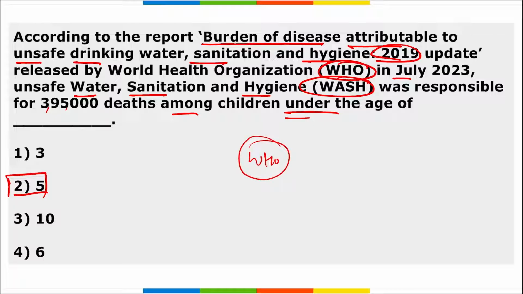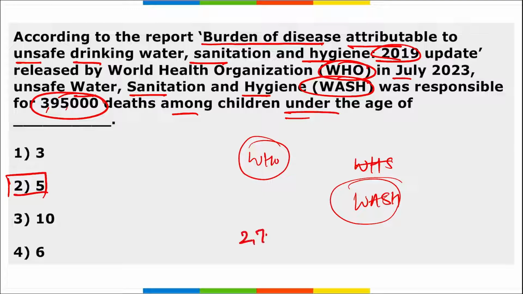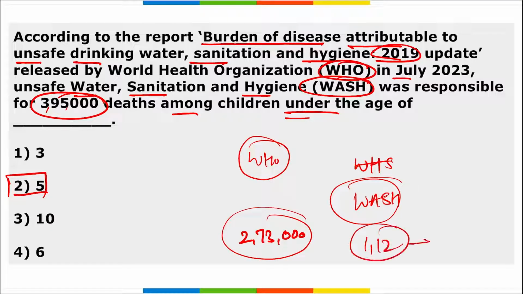Correct? And remember, this is basically for the unsafe WASH condition. Now, what is this WASH? This is your water, sanitation and hygiene, right? For unsafe WASH conditions, almost 3,95,000 children below the age of 5 died. This included 2,73,000 deaths from diarrhea and 1,12,000 deaths from respiratory infections, right?